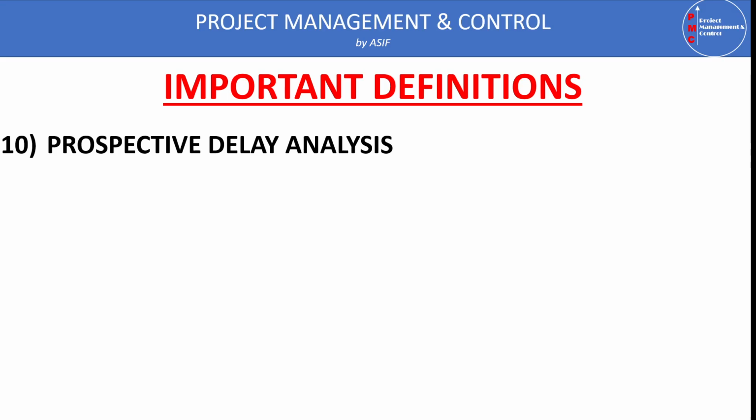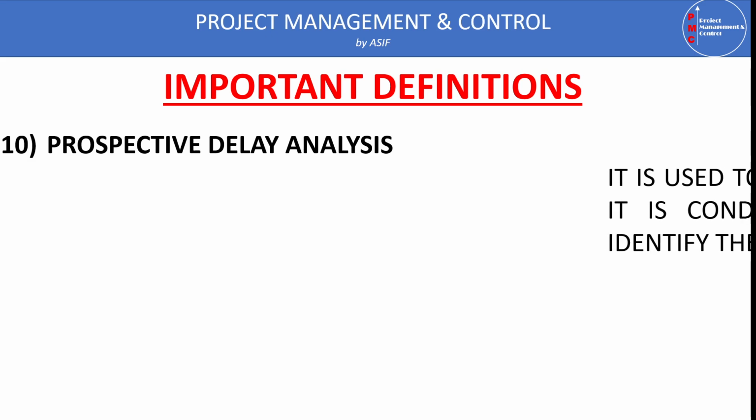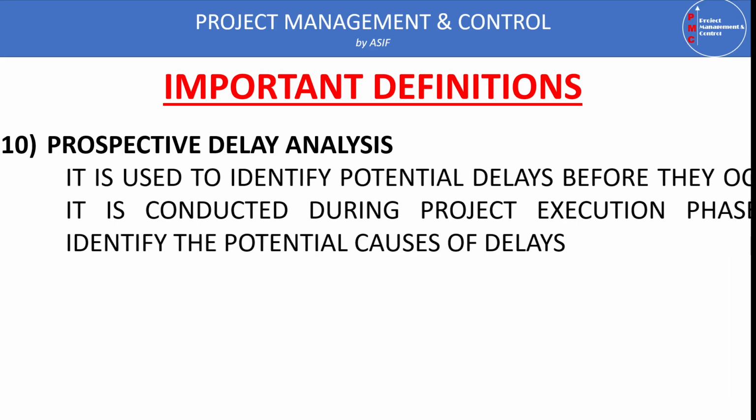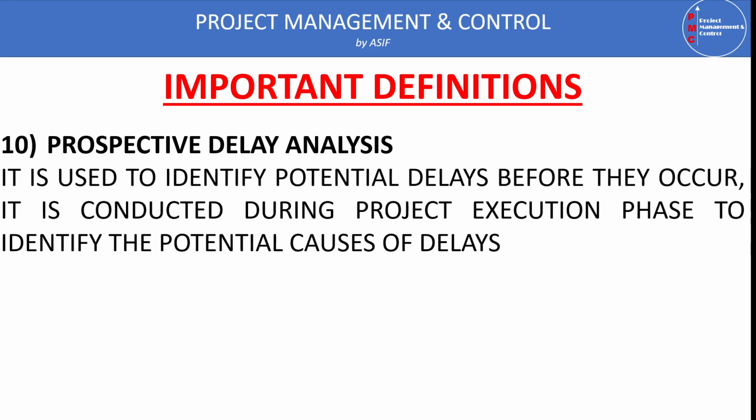This analysis is done during the project execution phase, and it is considered as a risk register. In this risk register, we list all the potential delay risks which impact the project completion. And at every progress meeting, we review the status of these delay events to mitigate the impact of the delay on the project completion.